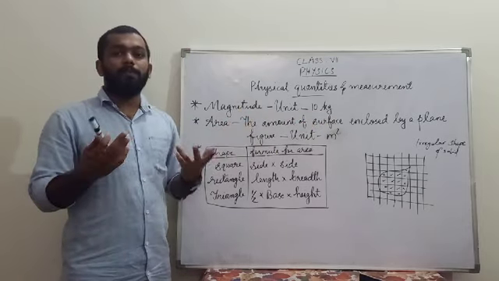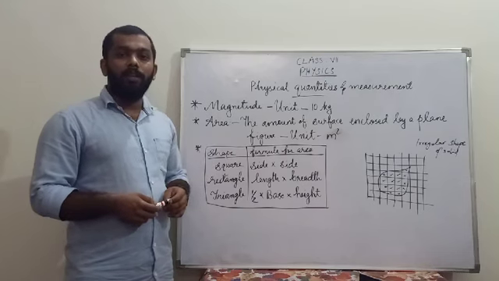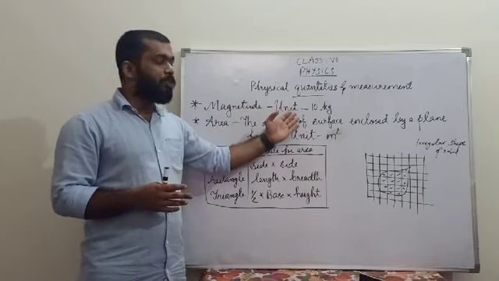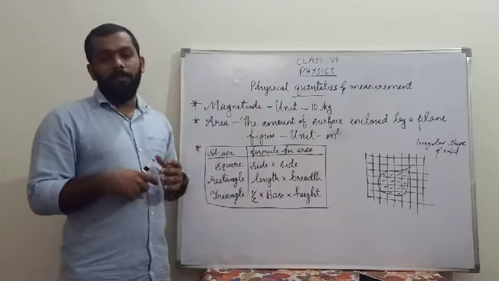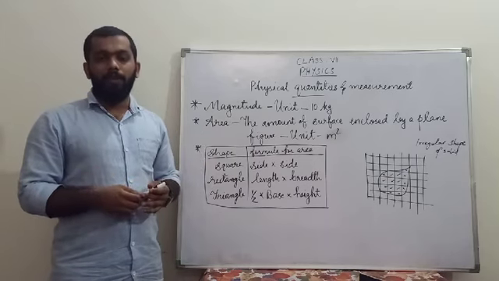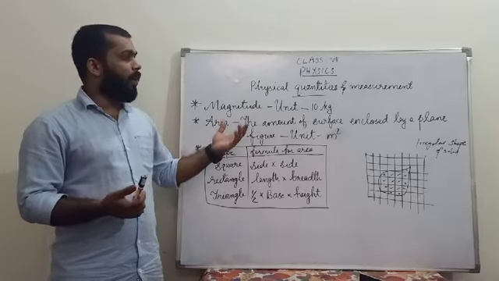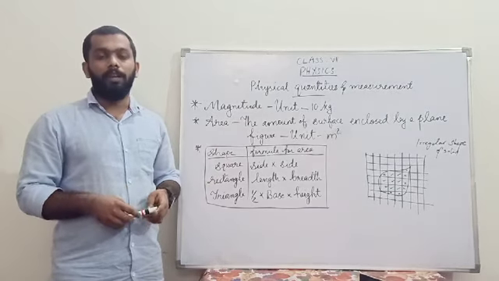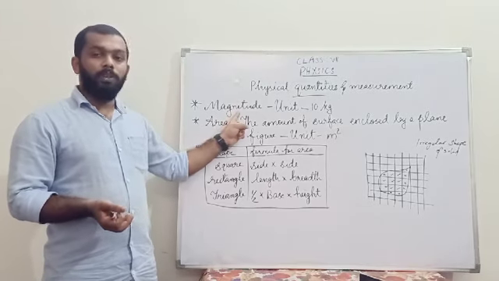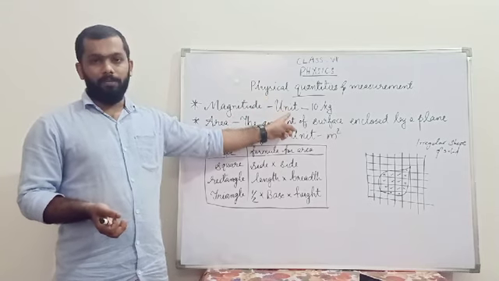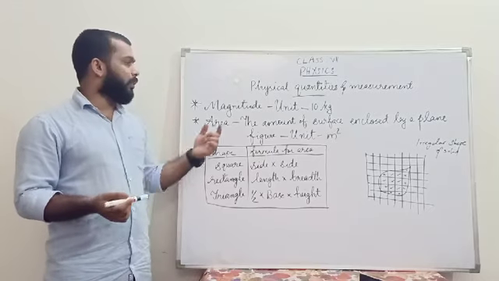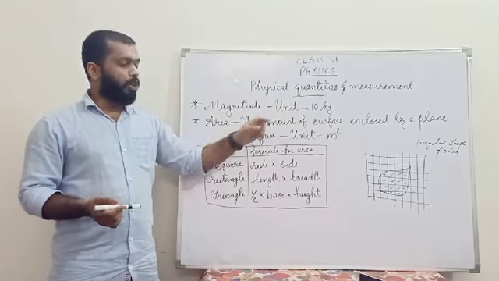So whenever we express physical quantities, there will be two things in that expression: one is magnitude and the other one is unit. Last year, before the semester ended, you measured your height and weight. Your height was sometimes 140 centimeter, 150 centimeter. So 140 stands for magnitude and centimeter stands for unit. So to measure a physical quantity, you should know two things: magnitude and unit.